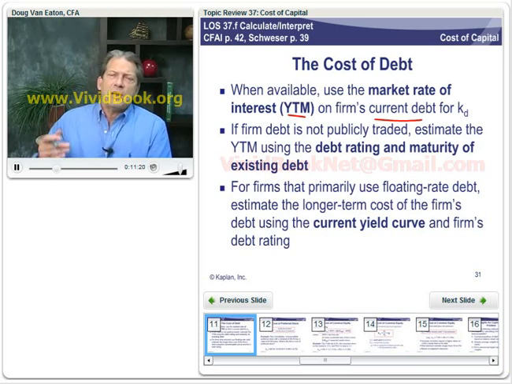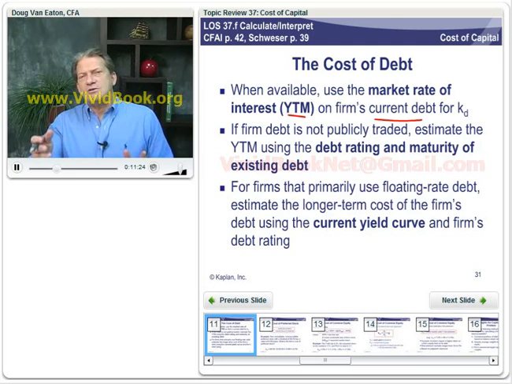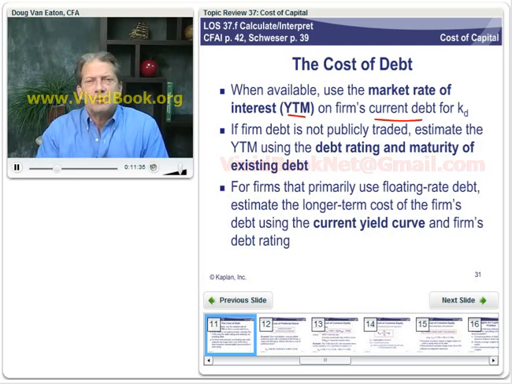They're a double B rated company. Let's look at the 15-year double B yield curve, or look at the yield curve for double B debt at 15 years and use that as the required yield to maturity for that debt.